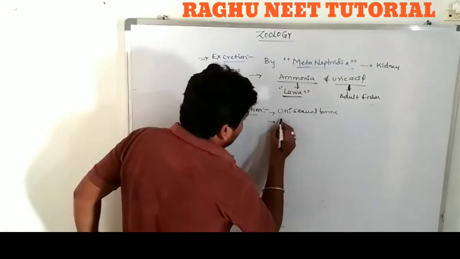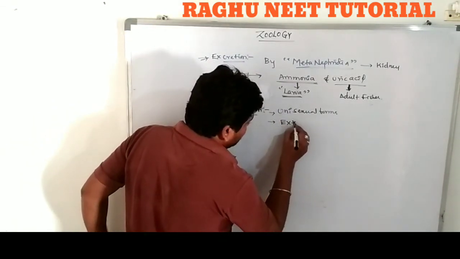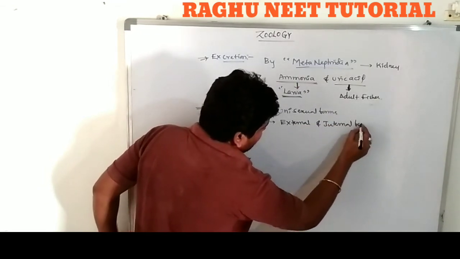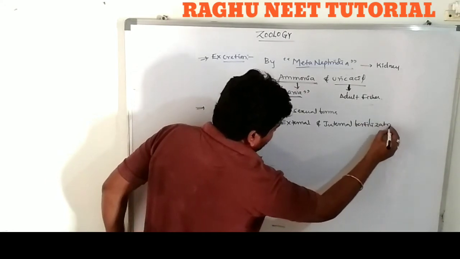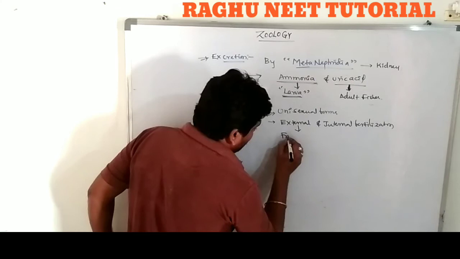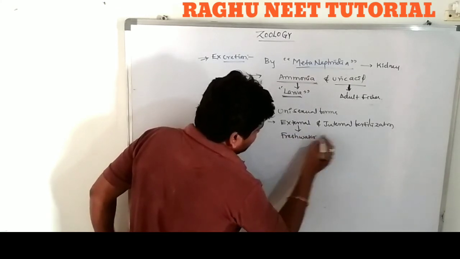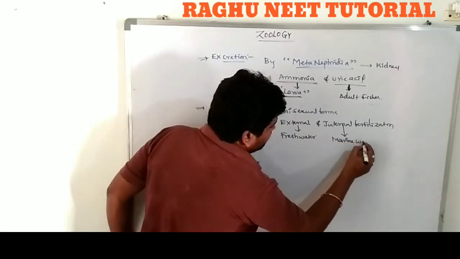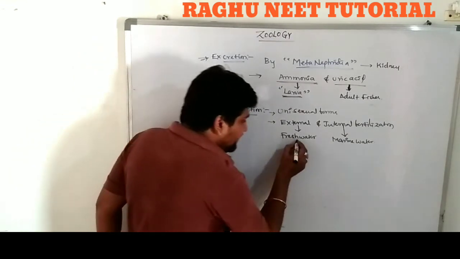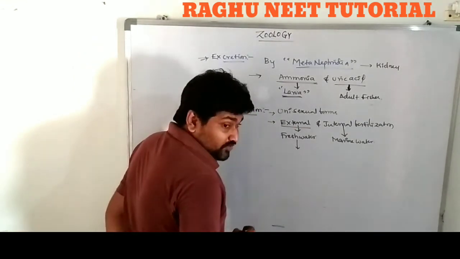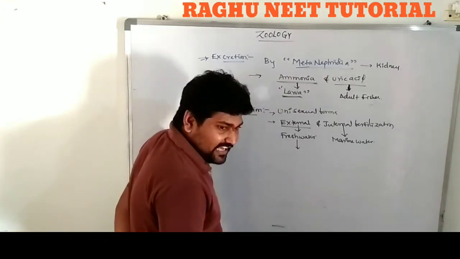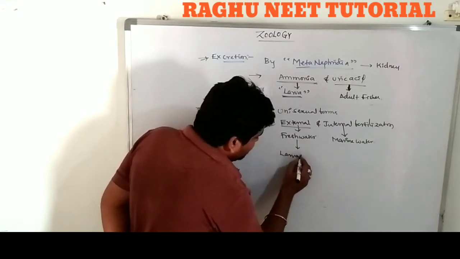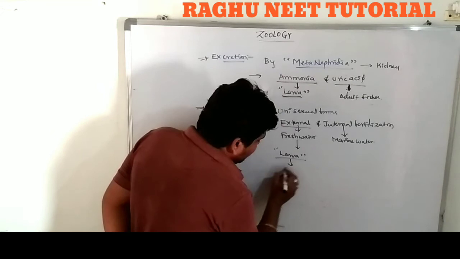These are unisexual forms showing external and internal fertilization. Very important: external fertilization is done by freshwater fishes, and internal fertilization is done by marine water fishes. Clear? The freshwater fishes show external fertilization, and these have larvae. The larvae are free living, free swimming in nature. The larvae show indirect development.